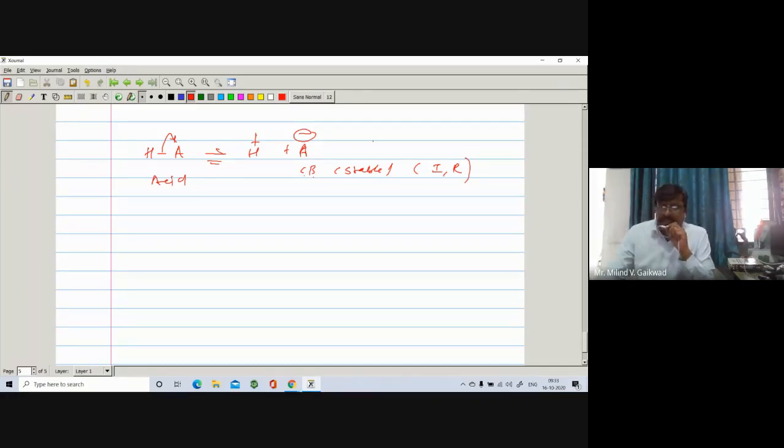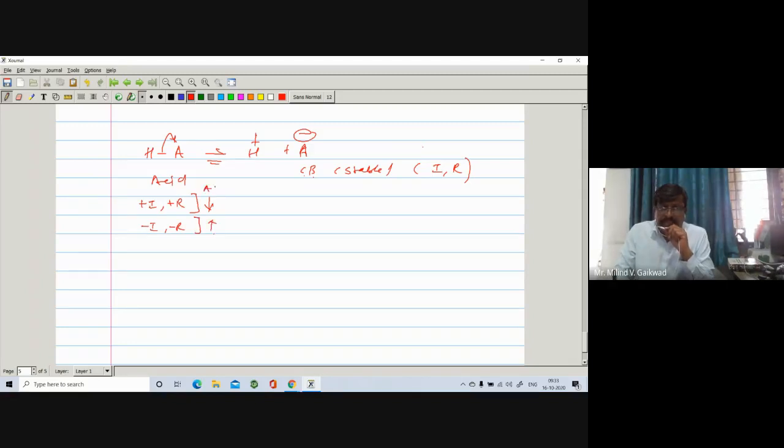So here we say that if there is a plus I and plus R, then the acidity decreases. If there is a minus I and minus R, then the acidity increases.